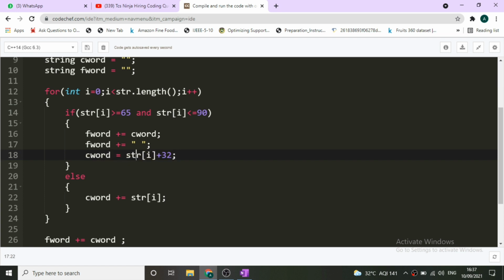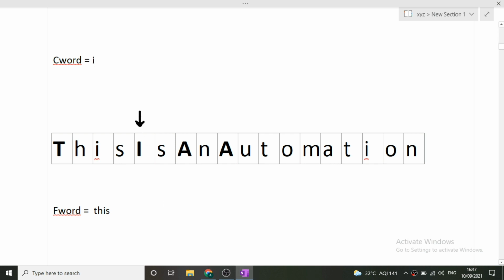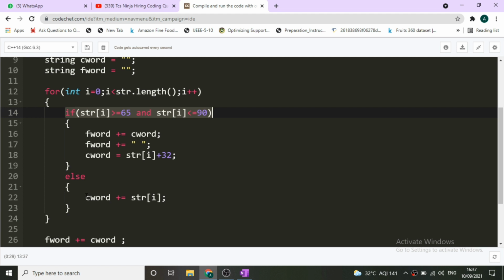So for converting a capital letter into a small letter, we will simply add 32 to it. So we have now added our current capital character into our C word, that is str[i] plus 32. And this if condition was to check whether our current character was capital or not. Now else was the case when we are at a small case character. In else, we'll simply add this str[i] into this C word.